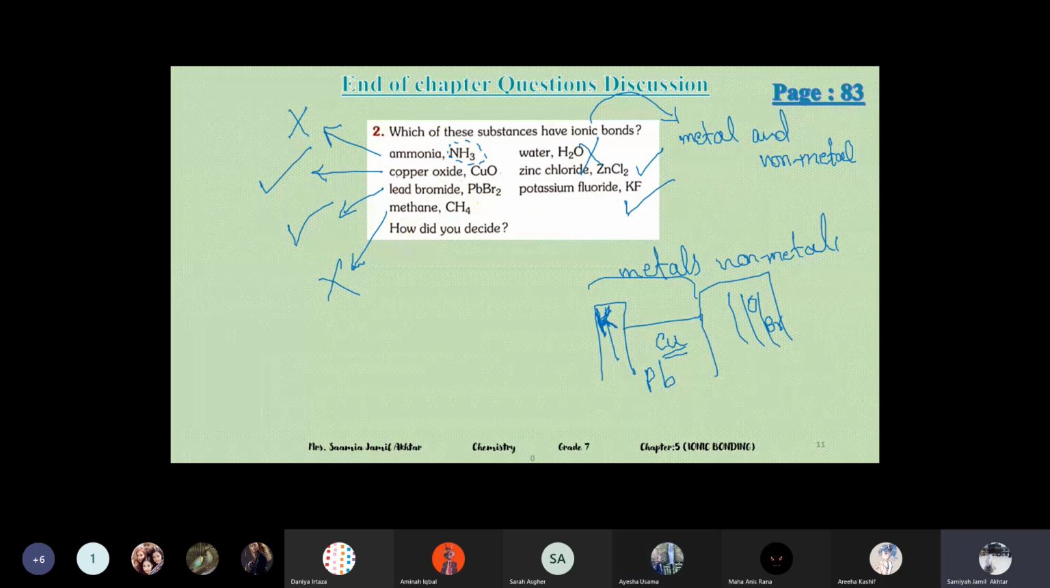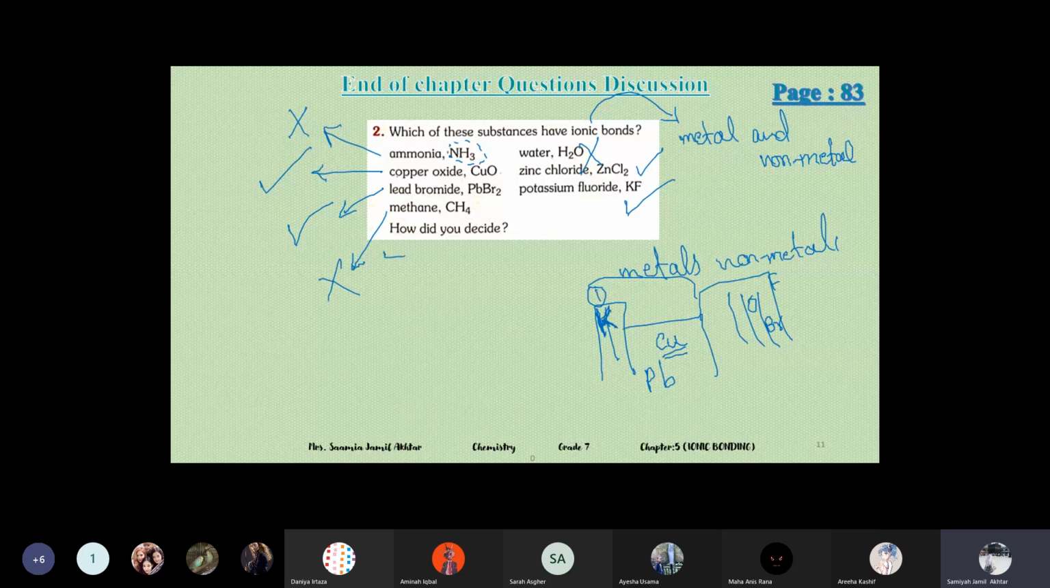So potassium is present in group 1 and fluorine is present in group 7: fluorine, chlorine, bromine, iodine. So it's a non-metal. So it's a bond between a metal and a non-metal, so it is ionic in nature. You just have to write the names of the substances which have ionic bonds: copper oxide, lead bromide, zinc chloride, and potassium fluoride.